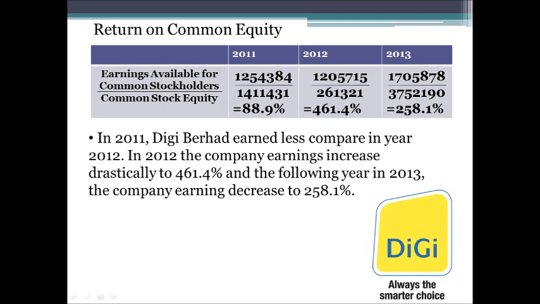And last but not least is the return on common equity. Return on common equity measures the amount of money earned from the common stockholders' investment in the company. In this case, in 2011, it reached 88.9%. However, when it goes to 2012, it reached the highest at 461.4%. And when it goes to 2013, it slowly decreased again to 258.1%, which is bad news for the company.